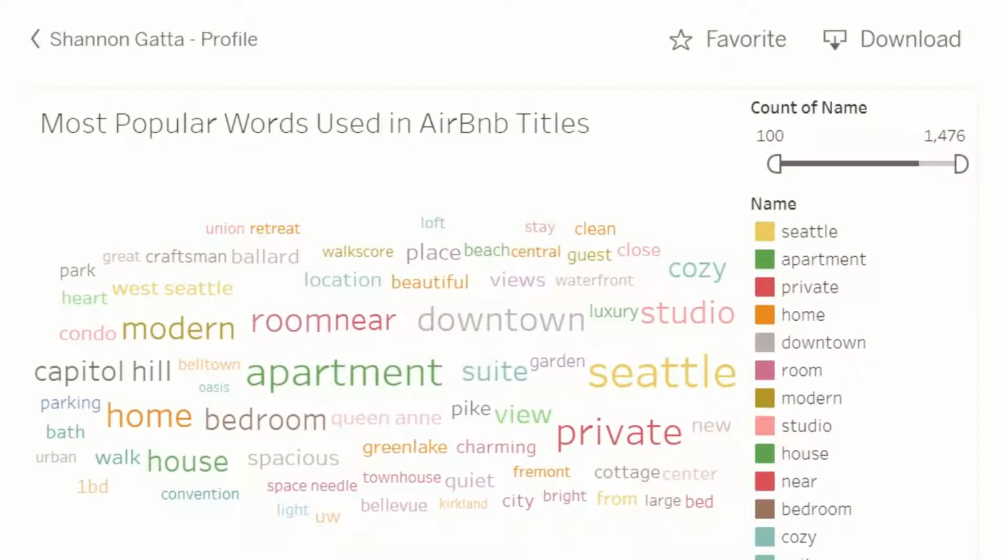I wanted to understand what buzzwords were important to people when selecting their Airbnb. I went through the title data to find out what words would show up the most often and created a word cloud from it. How a word cloud works is it uses the words in a string and counts how often that word shows up. The more often it shows up, the larger and closer to the center the word will appear.